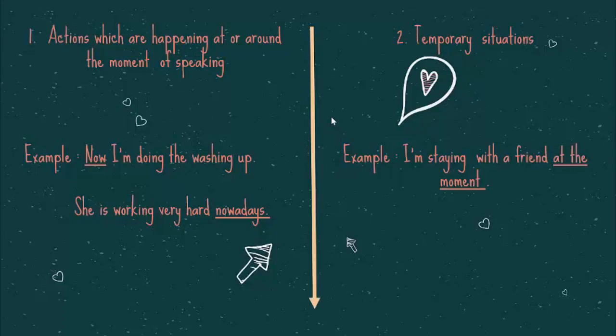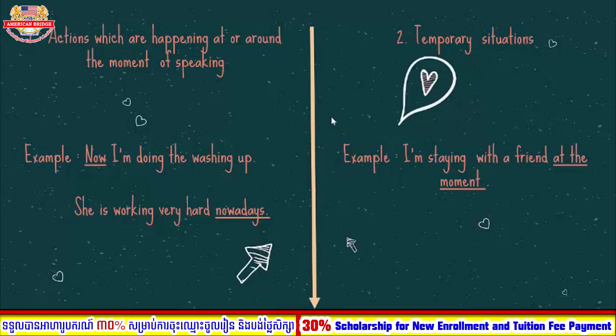So when we say "Now I'm doing the washing up," it's like you are still washing, right? Another one is "She is working very hard nowadays." It's like every day she always tries her best to work hard, right? That one we talk about the action that is happening also, right?